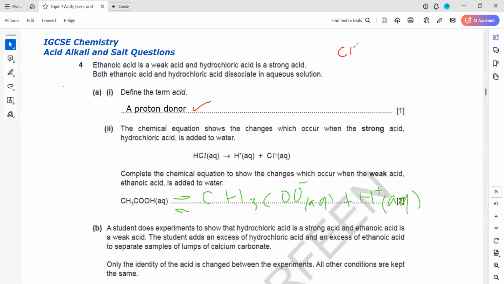So if we have ethanoic acid, methanoic acid, propanoic acid, acids are proton donors, but because these are weak acids, they dissociate partially. So it will form CH3COO negative and H positive. If it was propanoic acid, for example C2H5COOH, again this H will be lost because weak acids lose their proton, so it will form C2H5COO negative and H positive.